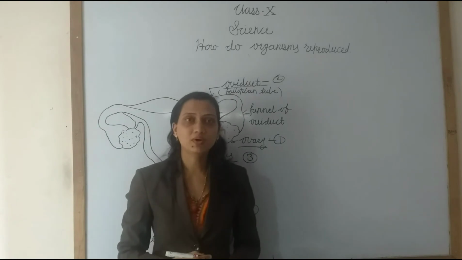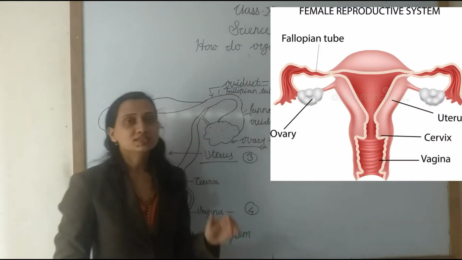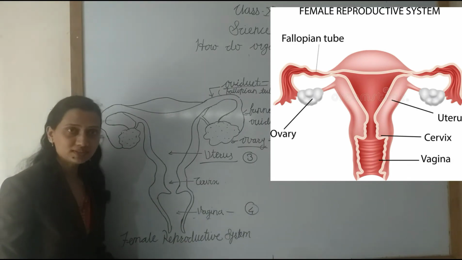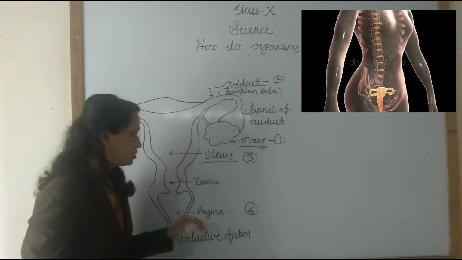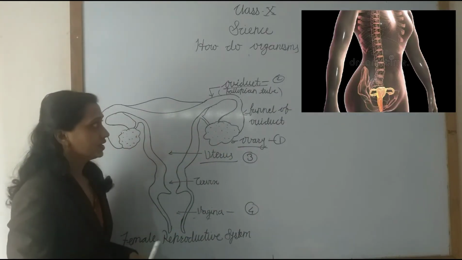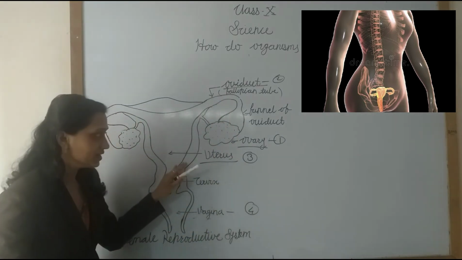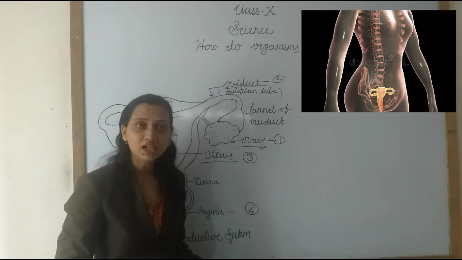Now we will learn about the female reproductive system. See here, this diagram represents the female reproductive system. Which are the reproductive organs in the female body? First is the ovary, then the oviduct, also called the fallopian tube, the uterus, and the vagina. These are the reproductive organs in the female body.